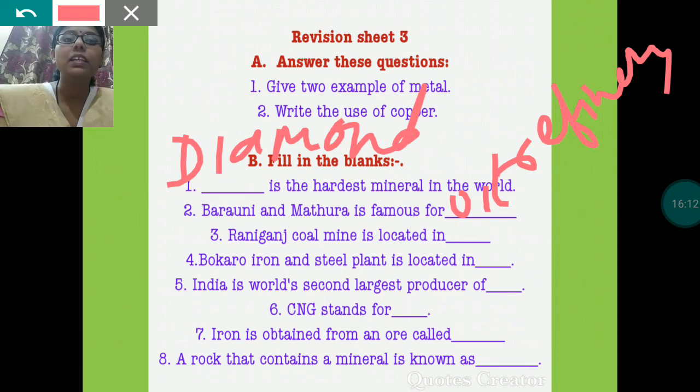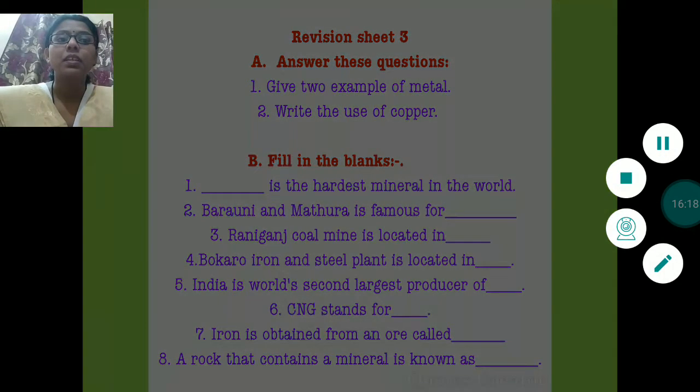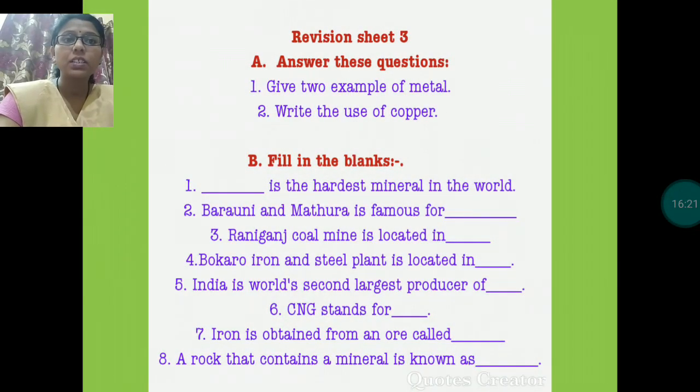Raniganj coal mine is located in Raniganj. It is in which state? It is in Bokaro. Sorry, it is in West Bengal. Raniganj coal mine is located in West Bengal. Bokaro iron and steel plant is located in Jharkhand. India is the world's second largest producer of manganese.